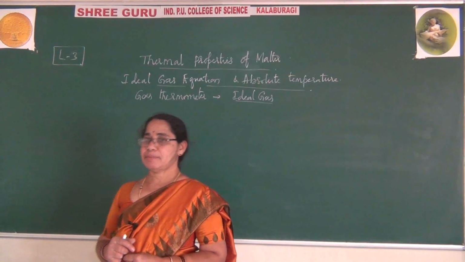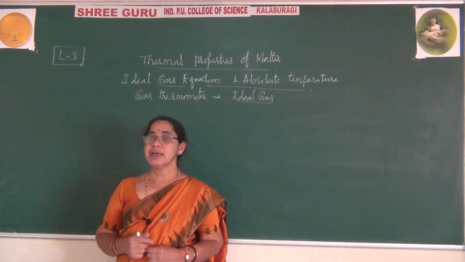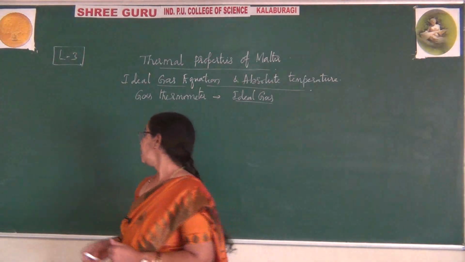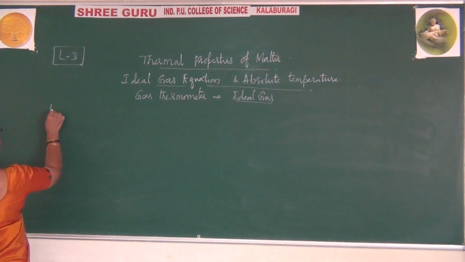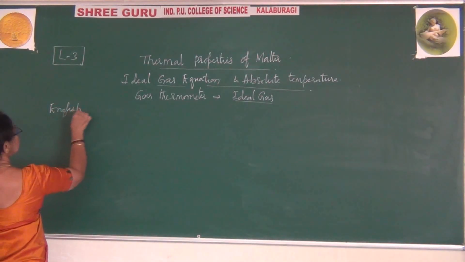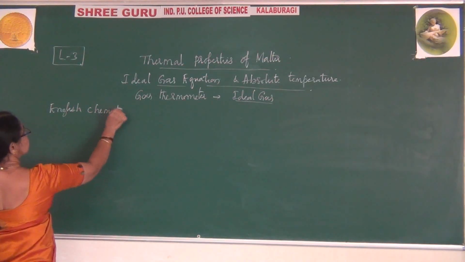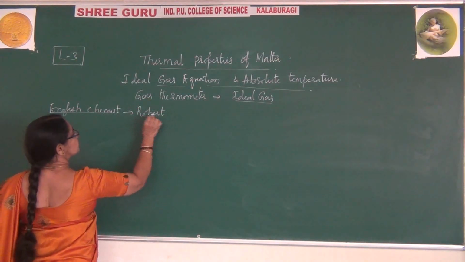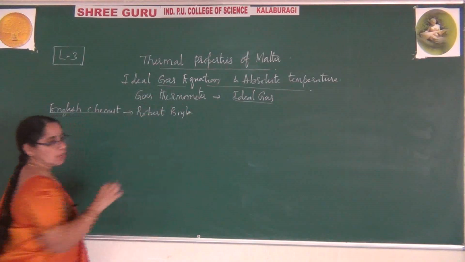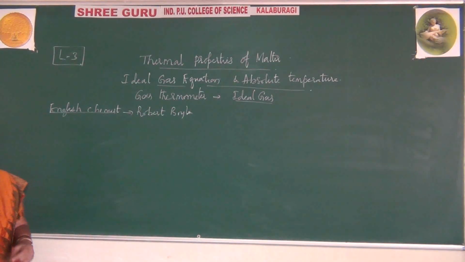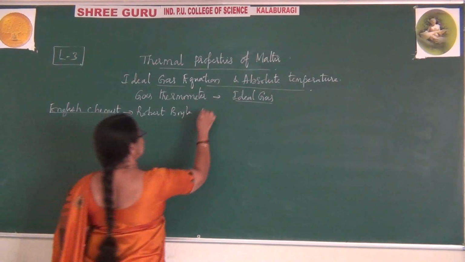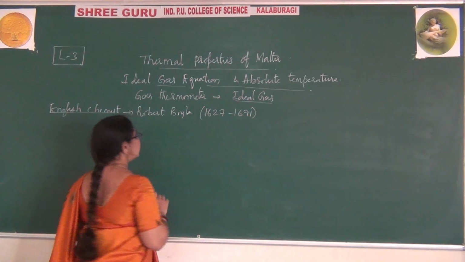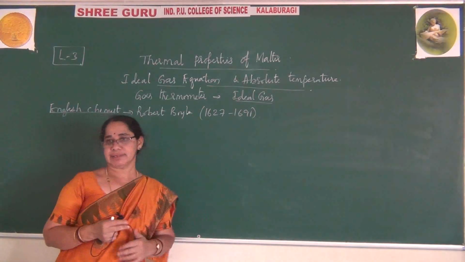A scientist, an English chemist by name Robert Boyle, during the years 1627 to 1691, gave a law based on gases.